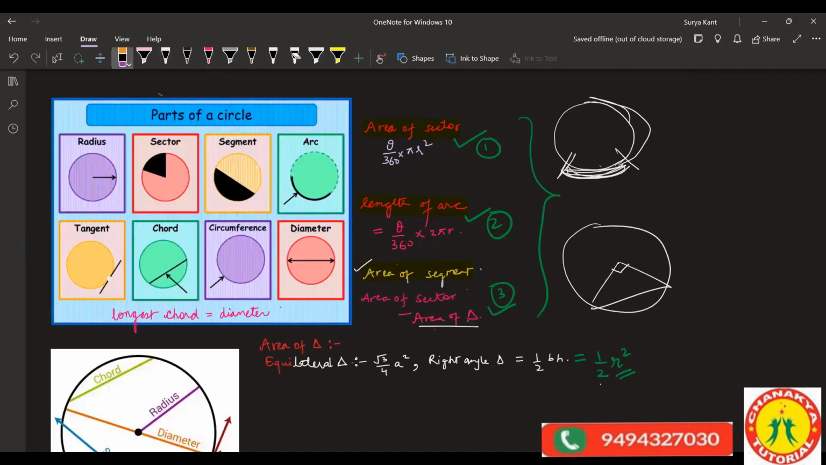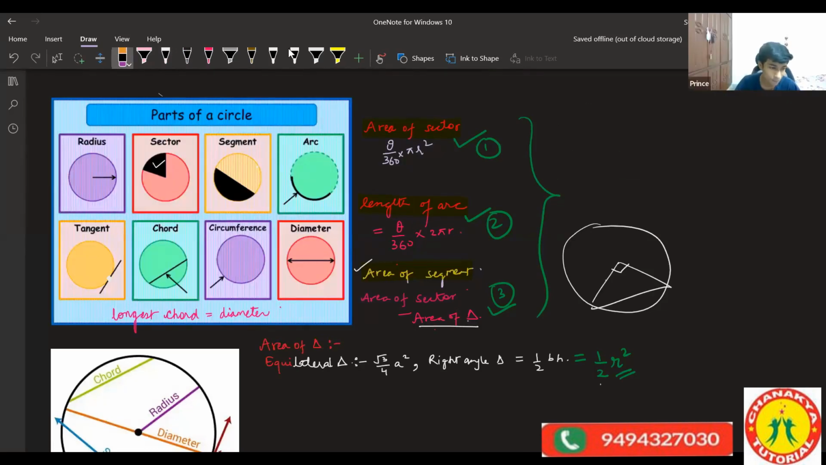So what part of the circle is the sector? The length of the arc will tell us what part of the circle it is. So we just multiply. What is the angle, the number of the angle theta divided by 360, into pi r square, the area of the circle. What is area of circle? You know, pi r square, right? So the area of sector is theta by 360 into pi r square.